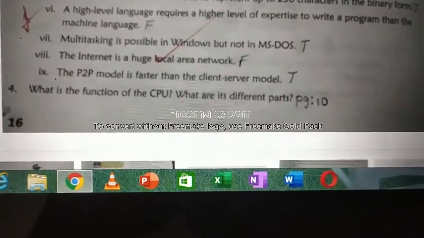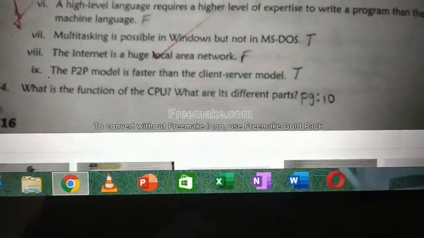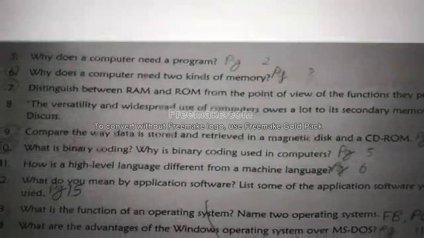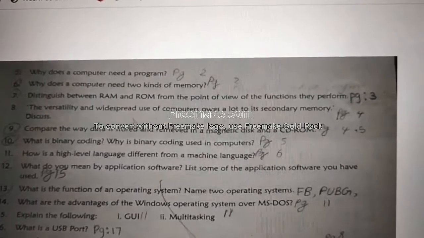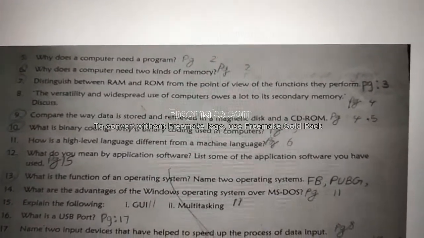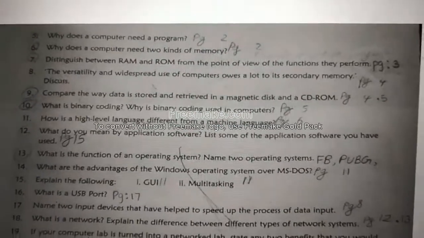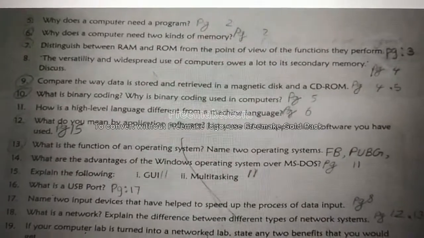First write the page numbers alone. Then we'll go mark the answers. 4th one, page number 10. 5th one, page number 2. 6th one, 2. 7th one, 3. 8th one, 4. 9th one, 4, 5. 10th one, 5. 11th one, 6. 12th one, page number 15.